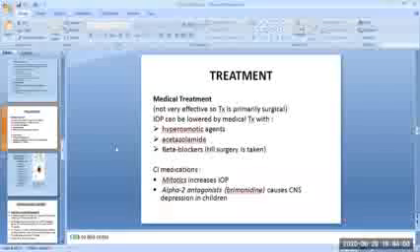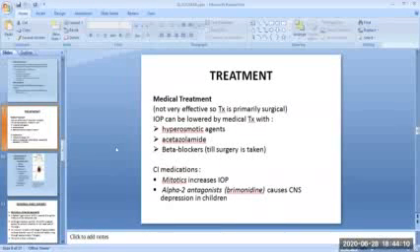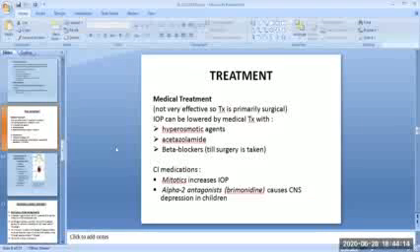Then the treatment of the congenital glaucoma. The medical treatment is not very effective, so treatment is primarily surgical.